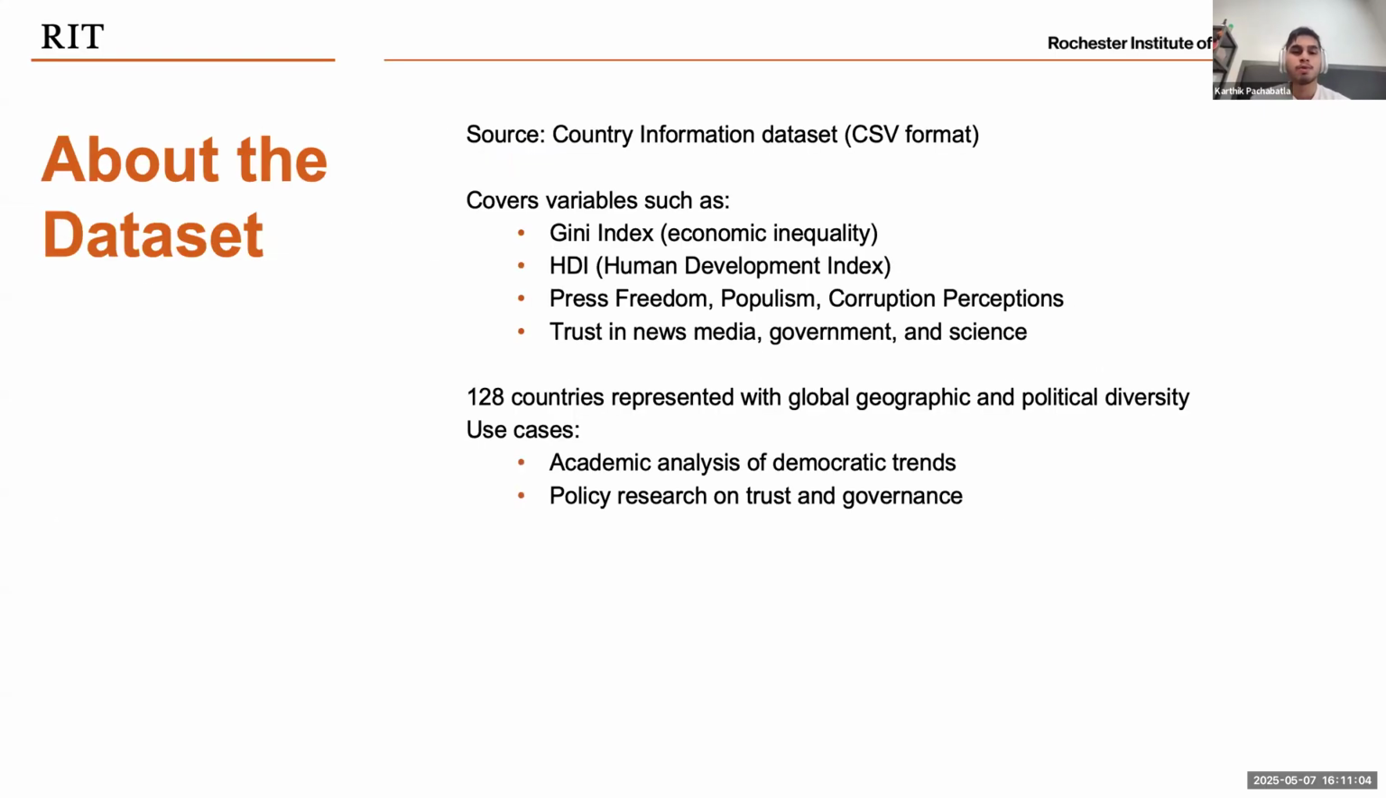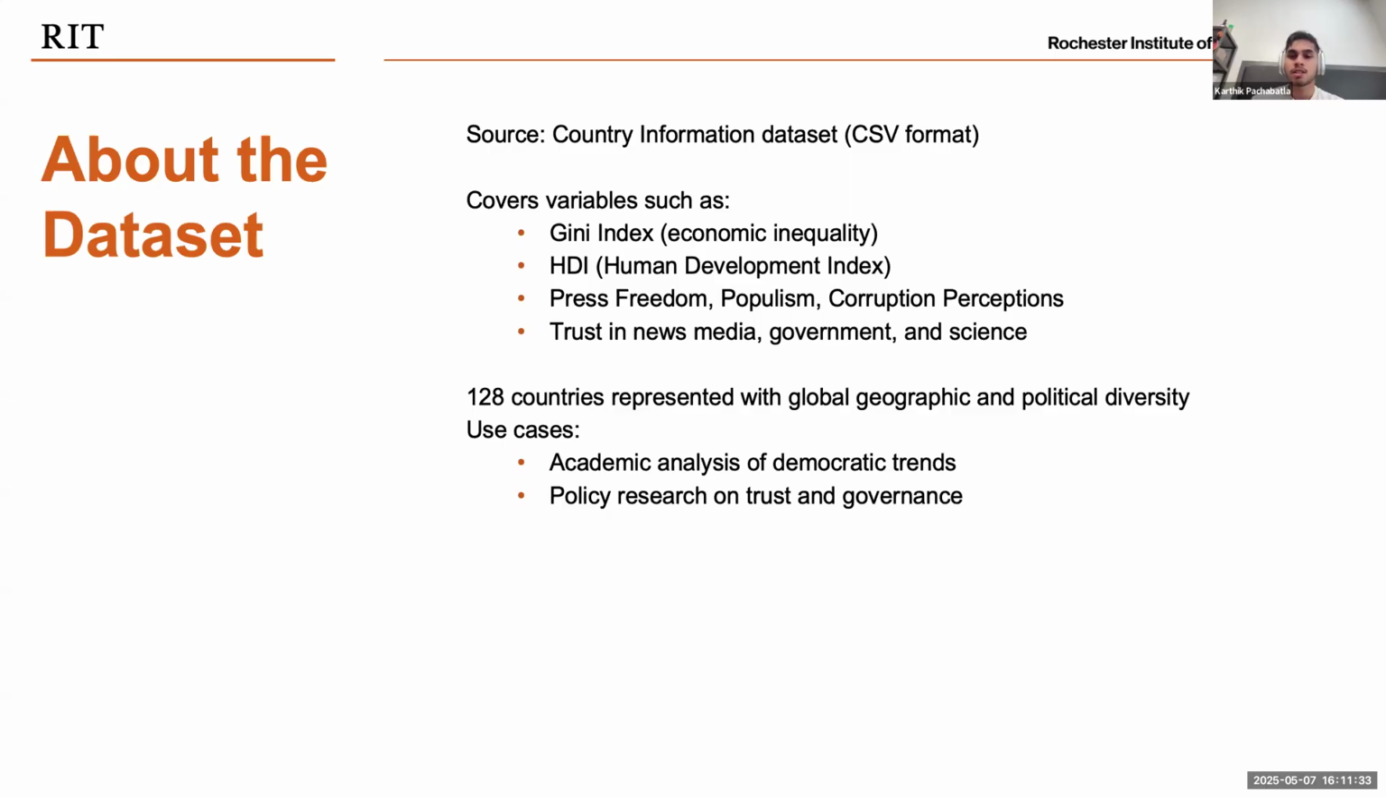The dataset we used is both wide-ranging and insightful, making it perfect for comparing governance and trust across different countries. It includes data from 128 nations, each with its own unique political setup, economic status, and cultural context. This diversity allowed us to see whether the patterns we found were consistently global or varied by region. We worked with both measurable statistics and perception-based indicators.